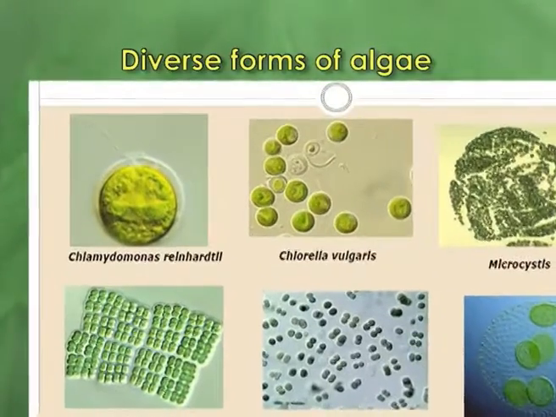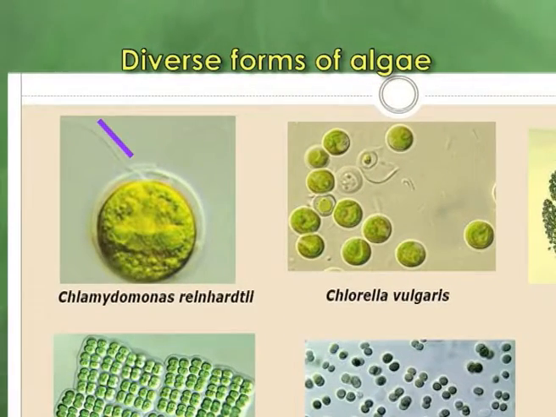I have already told you that algae are a well diversified group and they exhibit diversification in several aspects. If we discuss diversification in morphology, then we will see that in this algal division we have unicellular forms to huge macroscopic thalli. In unicellular forms, some algae are motile, that means the cells are provided with flagella and can move from one place to another with that, and the other form is non-motile, without flagella.